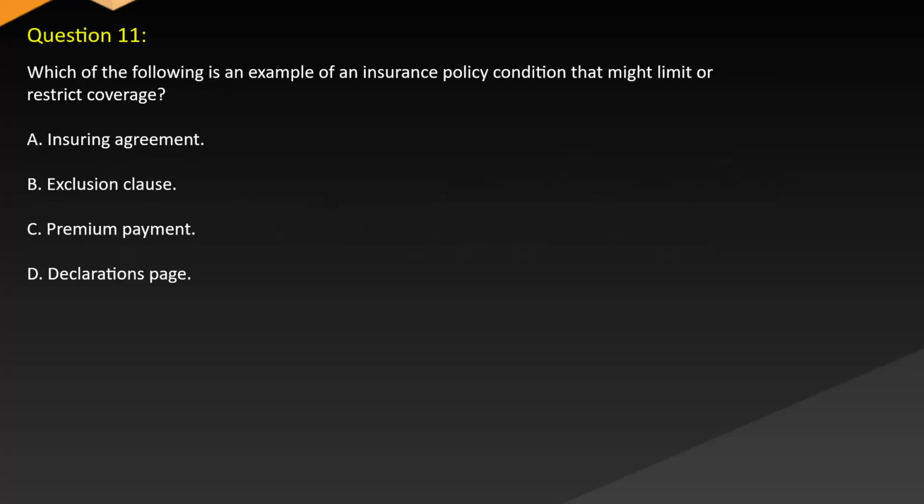Question 11. Which of the following is an example of an insurance policy condition that might limit or restrict coverage? A. Insuring agreement. B. Exclusion clause. C. Premium payment. D. Declarations page.